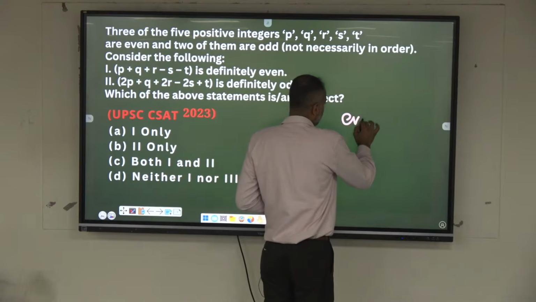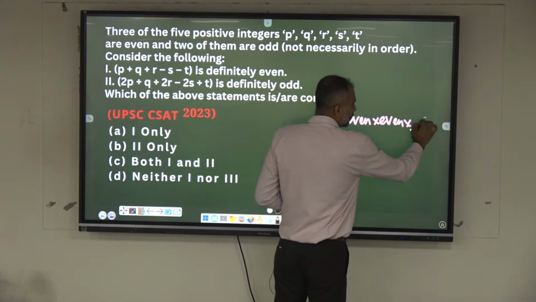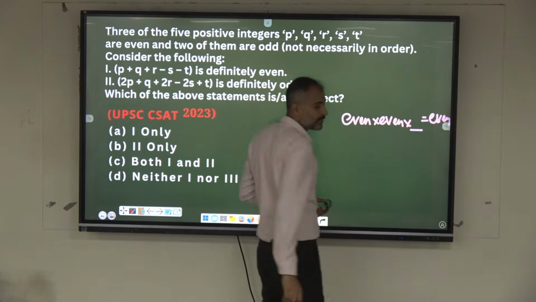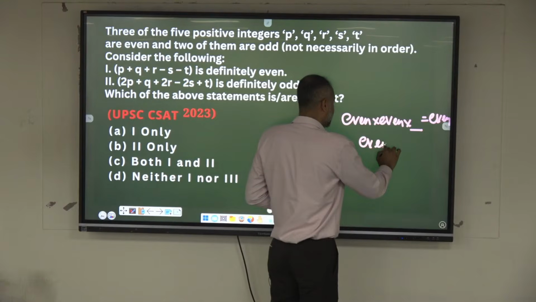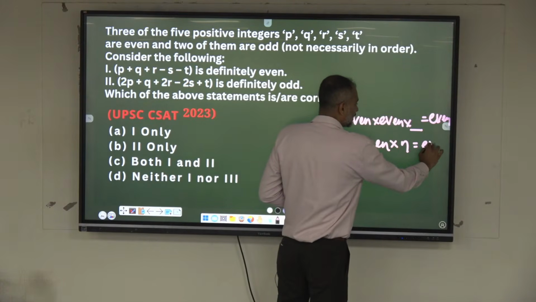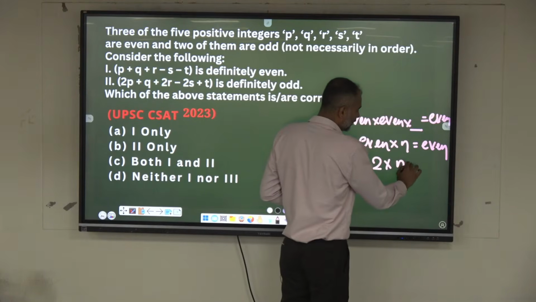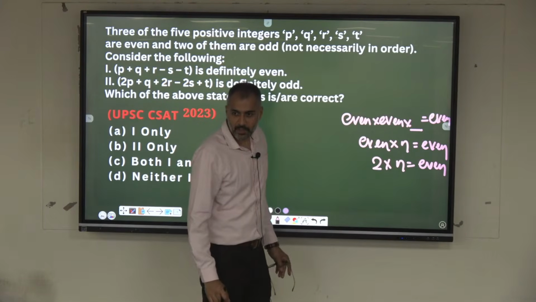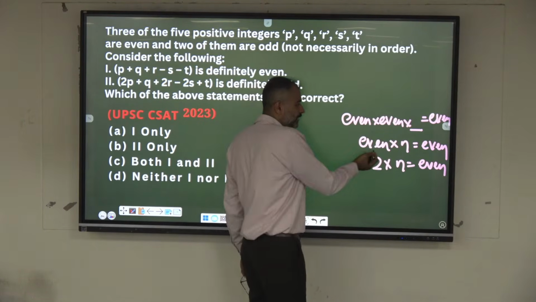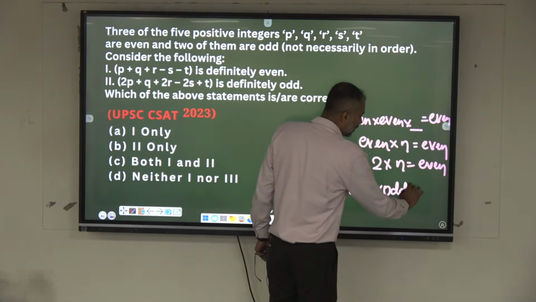See, even into anything you do is equal to what? The product? Even only. Or else just one even number into anything you do, you'll get what here? Even only. Or else 2 into anything you do, what will you get? Even number. That's what? 2 means an even number. If there is no 2 or else not even an even number, the product of all the odd will be equal to what? Odd only.